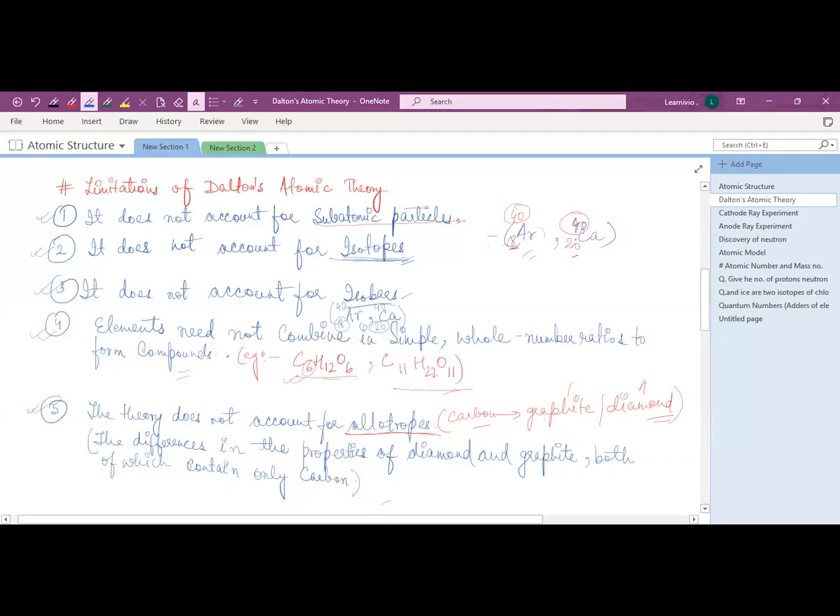In the case of argon and calcium, you can see the mass number is 40, but the atomic numbers are 18 and 20. So these are isobars.